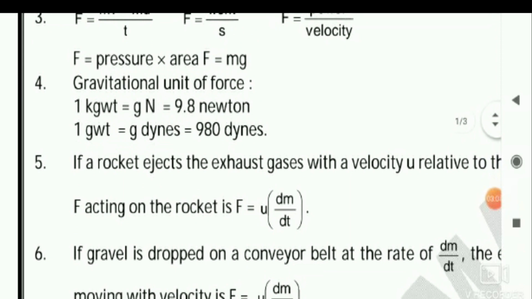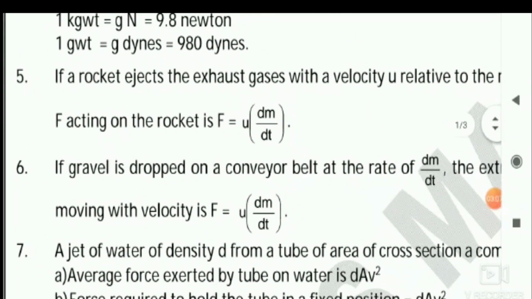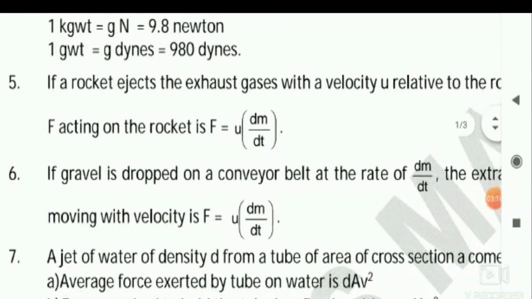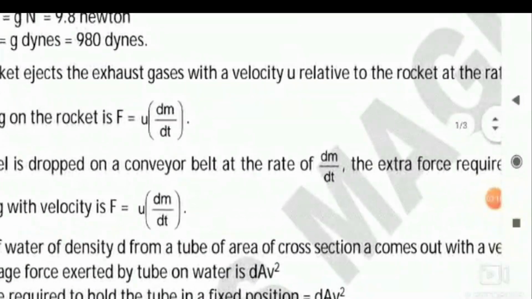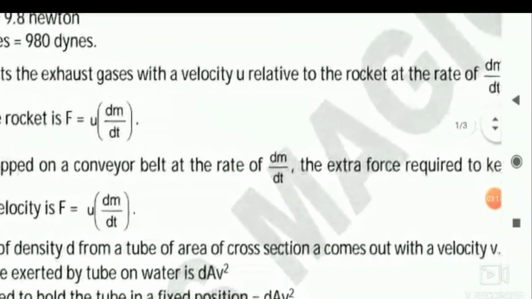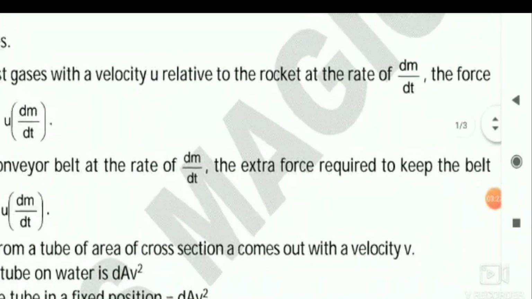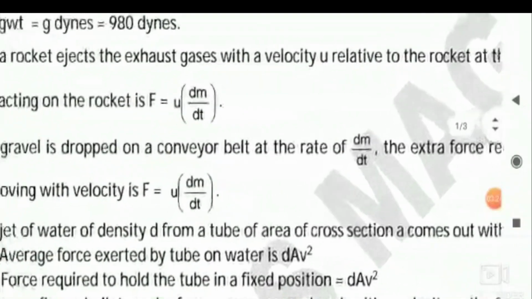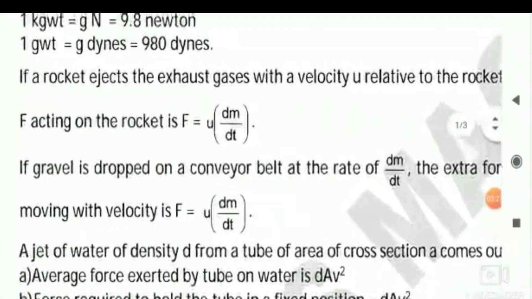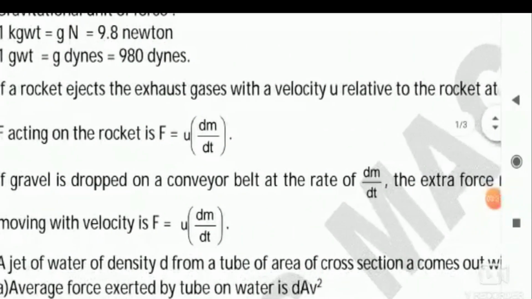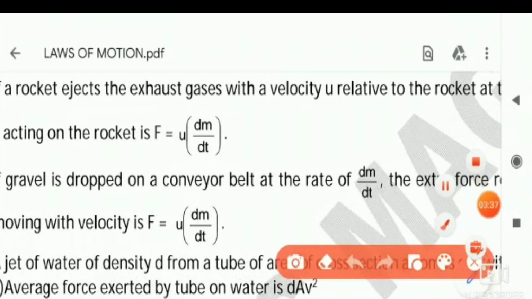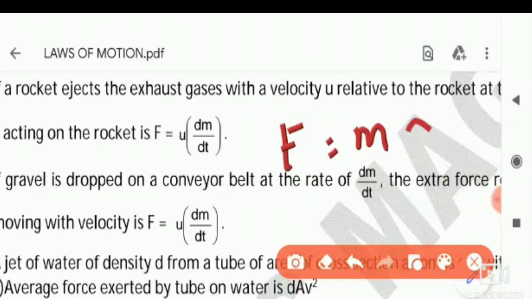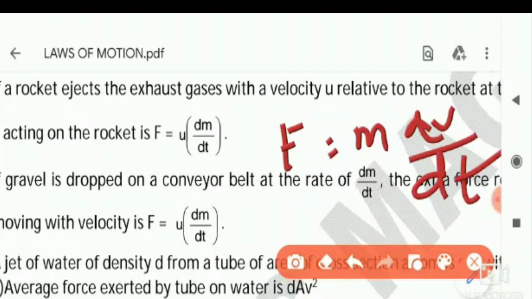Then you go to the fifth and the sixth, both very simple and important formulae. First of all, the fifth one: if a rocket ejects exhaust gases with a velocity u relative to the rocket at the rate of dm by dt, then the force F acting on the rocket is F is equal to u into dm by dt. Guys, remember, you know well here, F is equal to m into dv by dt. The general formula is this one.